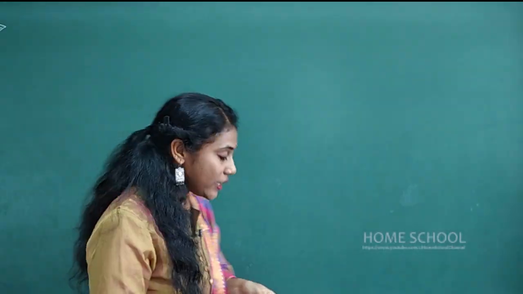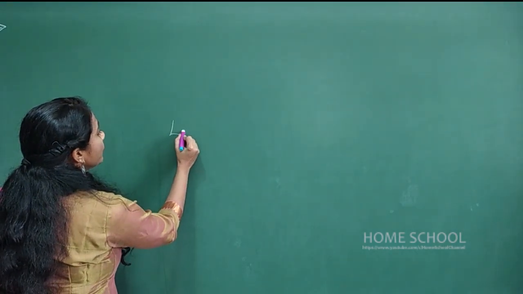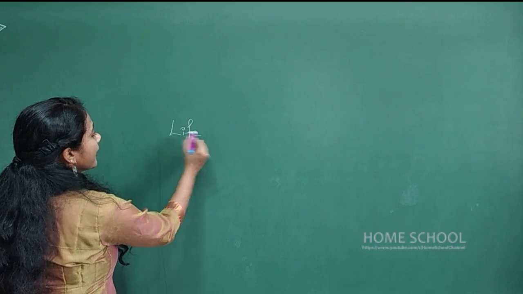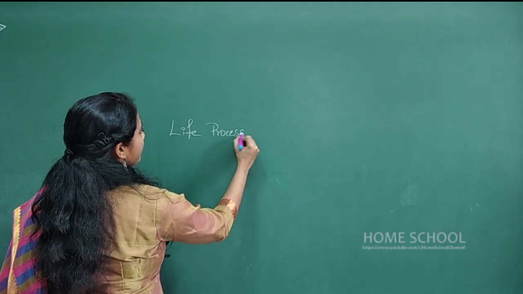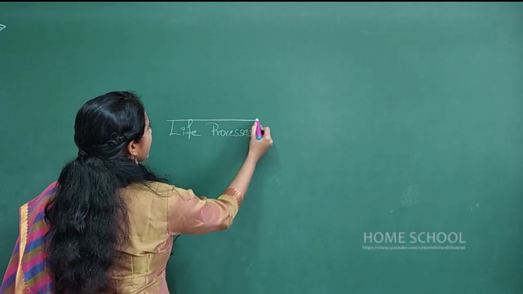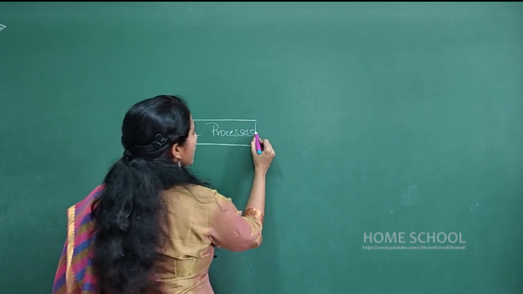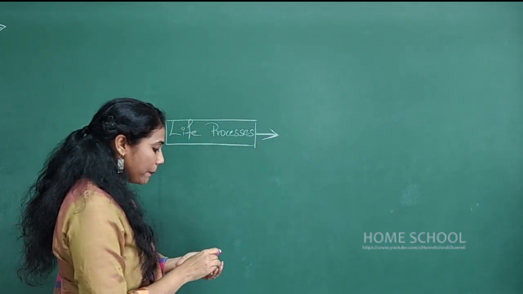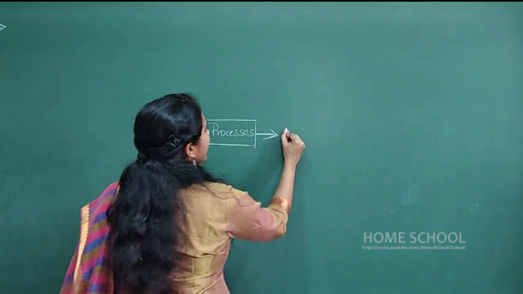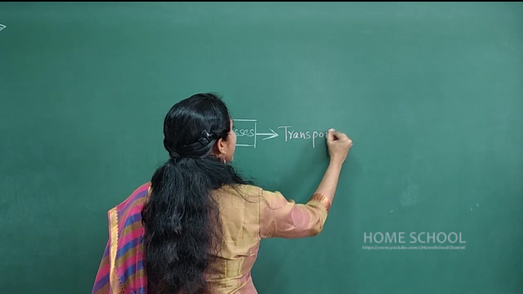Clear? So here I am starting a mind map which helps you to revise quickly on the chapter life processes, isn't it? So this is our main chapter. In this main chapter, we mainly study only two topics for this year, that is transportation.